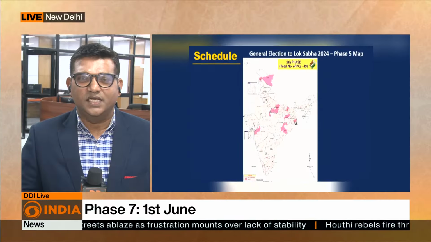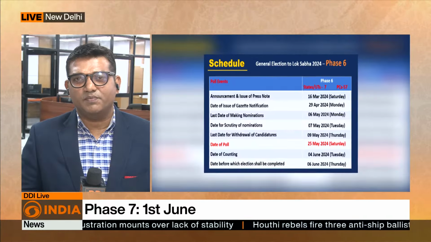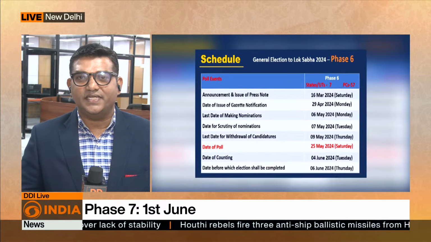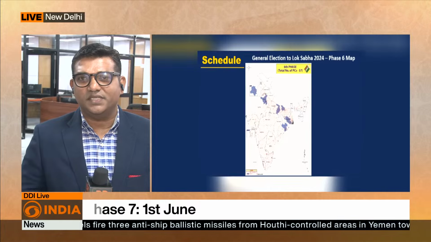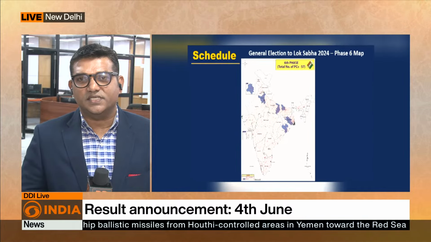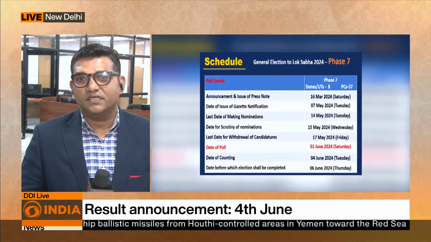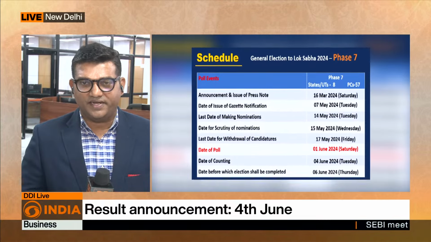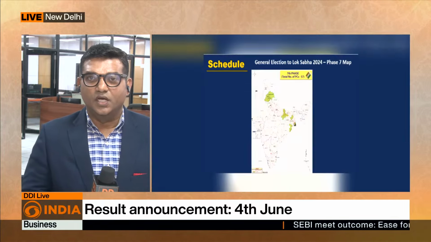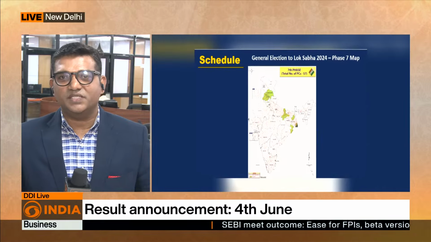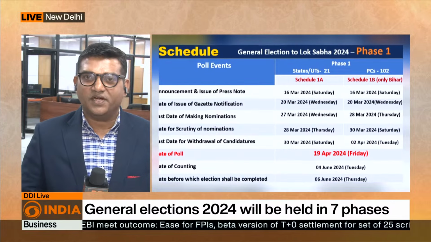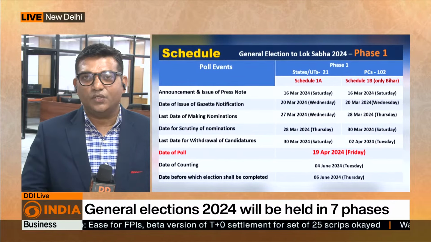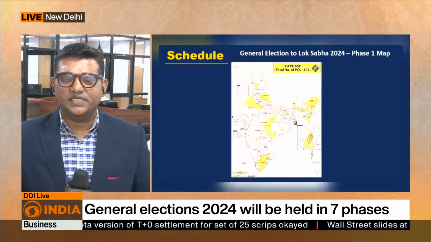And purely from here on, just as the dates were announced, every political party almost took to social media to indicate that they are ready, geared up for the elections. And I think it's the hot summer that these political parties and political leaders are going to face. So you're going to see a lot of twists and turns, especially down south, where it becomes very difficult during this particular season to campaign. You'll see campaigns being shifted more to the morning and the later part of the evening, different kinds of campaigns that would come into play, looking at the hot summer that these political leaders would have to face.